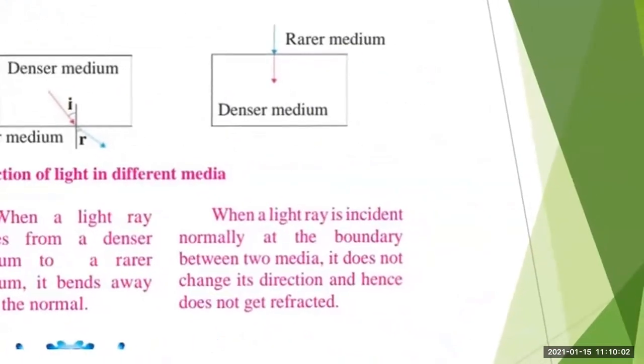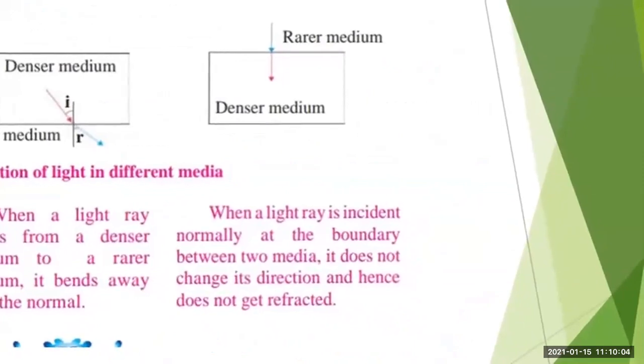Then we have the third situation, that is when a light ray is incident normally at the boundary between the two media. In this case, it does not change its direction and hence does not get refracted.